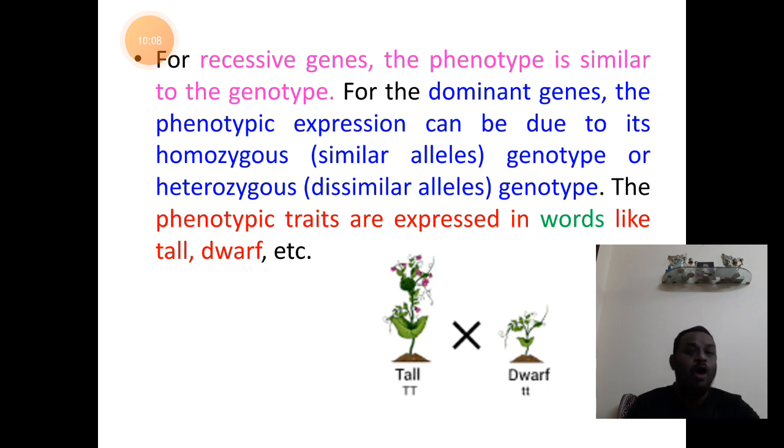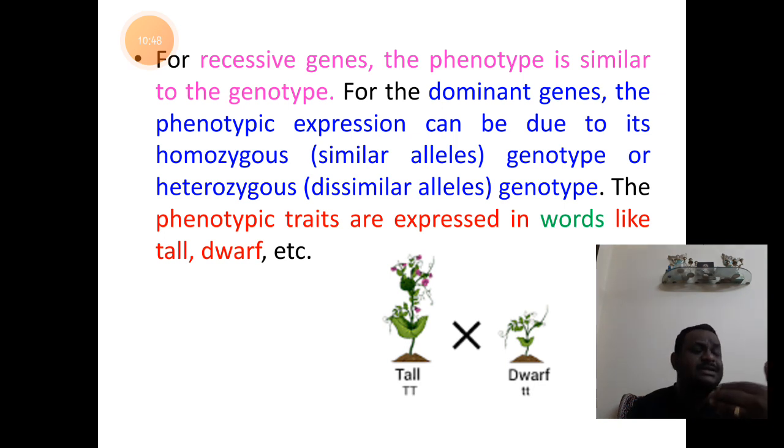Now, for dominant genes, we have either a homozygous or heterozygous genotype. The phenotypic expression is the tallness or the dwarfness. So words are used to express the phenotypic characters, and that's important here. When we look at the characters of tallness and dwarfness, they express the phenotypic appearance, so it is a phenotypic trait. So what is the phenotypic condition? A phenotype refers to the external physical appearance of the organism.